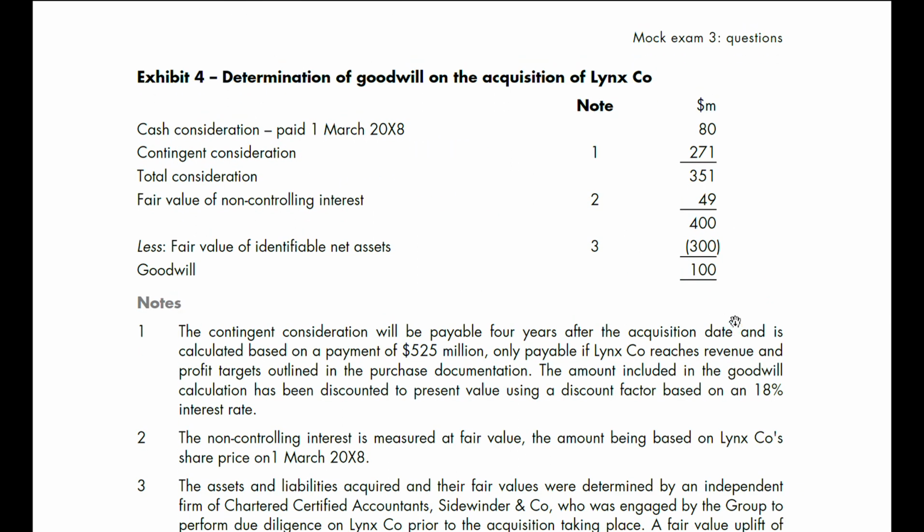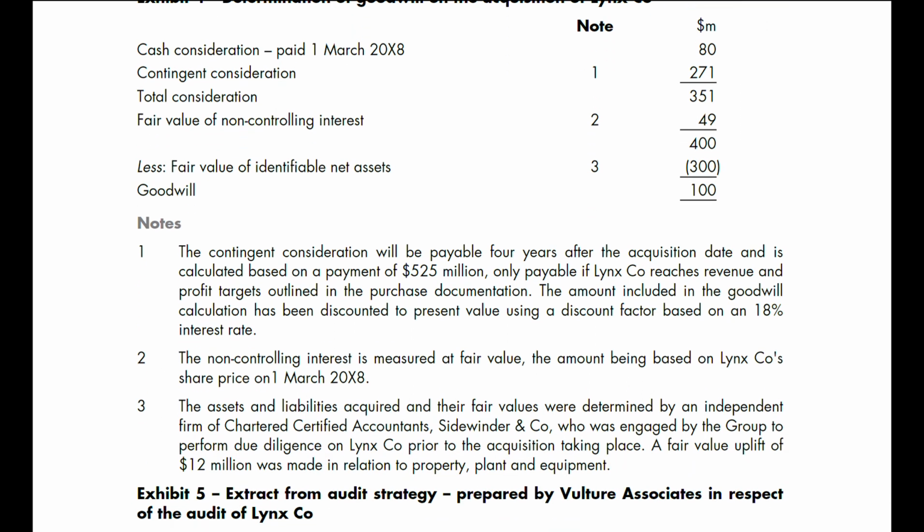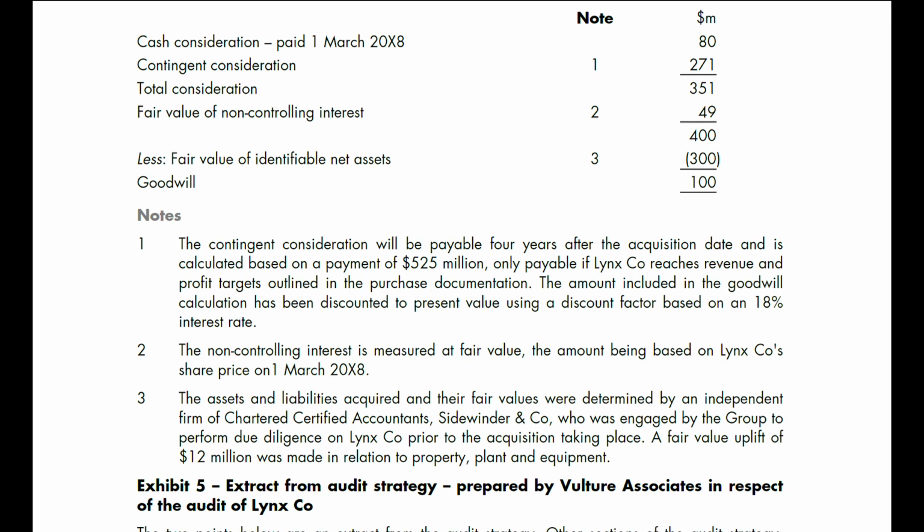Exhibit 4. Determination of goodwill on acquisition of Linco. Okay, we have cash consideration paid on 1st March 2008, contingent consideration, total consideration, fair value of non-controlling interest, less fair value of identifiable net assets, goodwill.